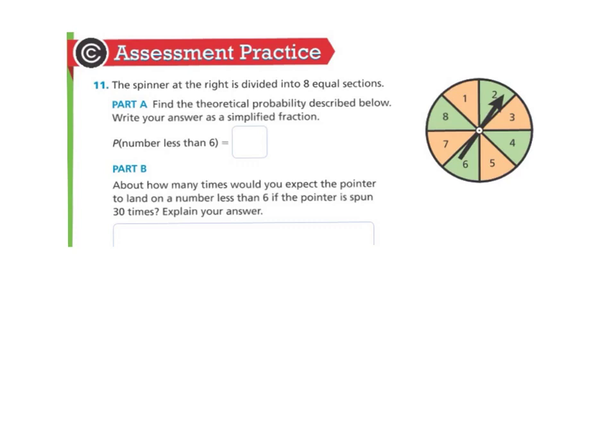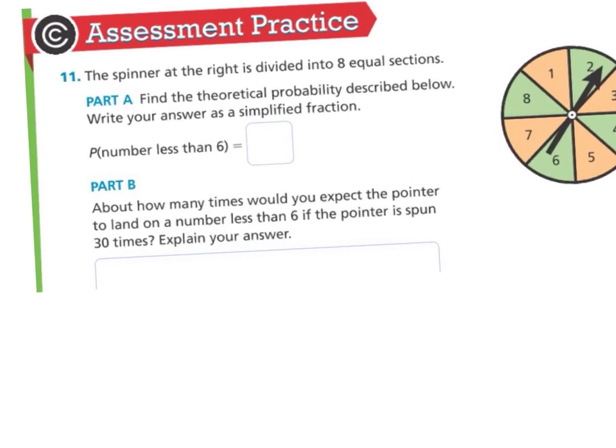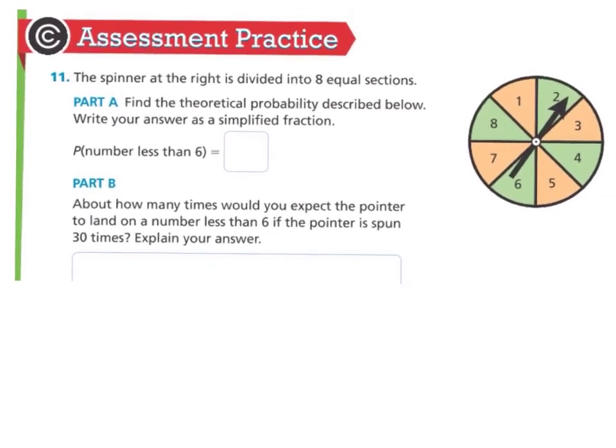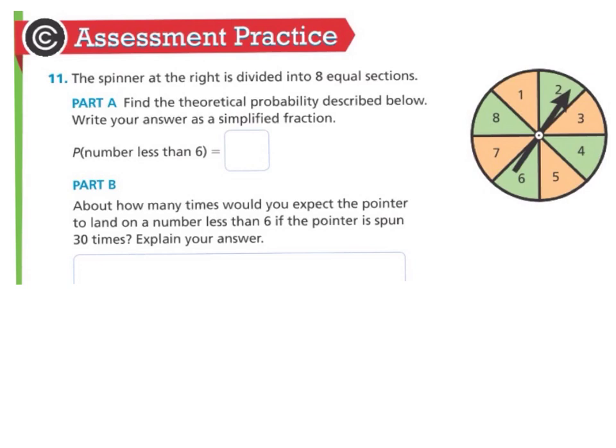Number 11, the spinner at the right is divided into 8 equal sections. Part A, find the theoretical probability described below. Write your answer as a simplified fraction. So probability of a number less than 6. What I'll do sometimes on this, if you want, you can just circle the different options that would work, if that makes it easier. If you want to just look at them, that's fine too.